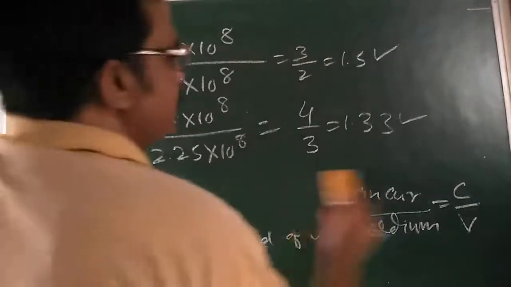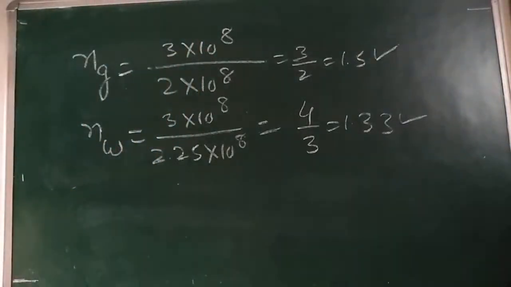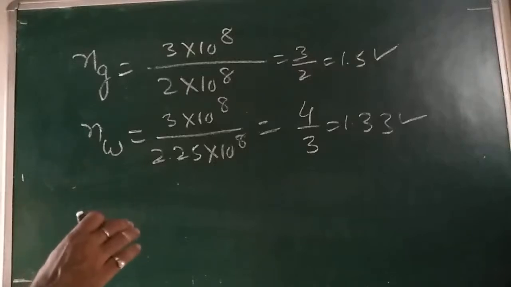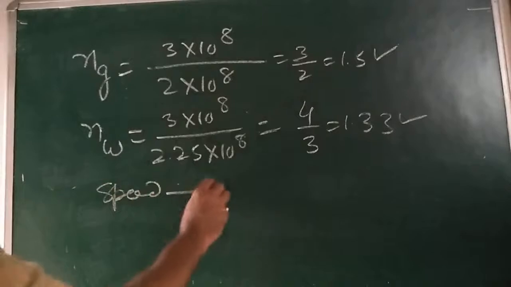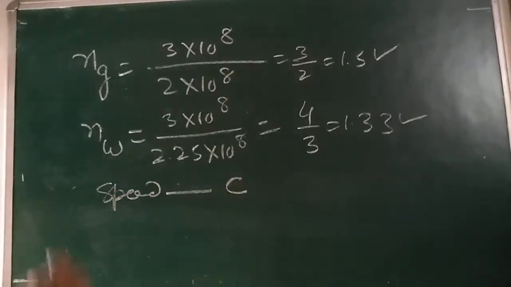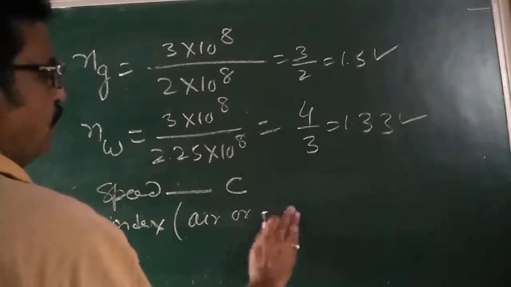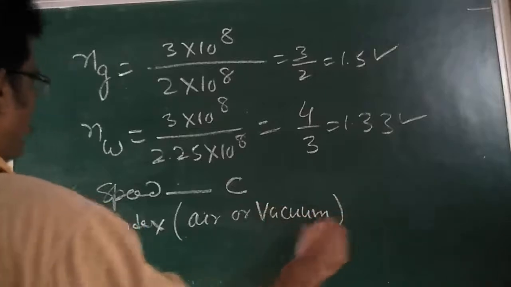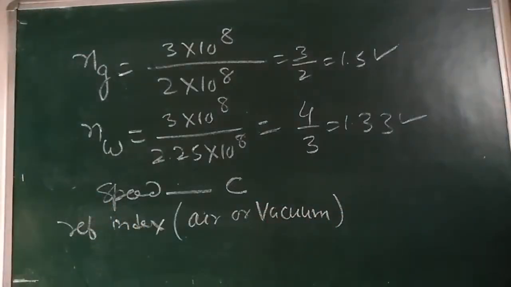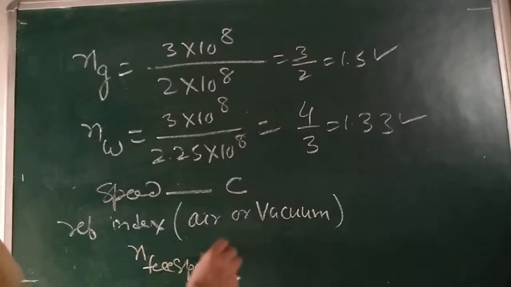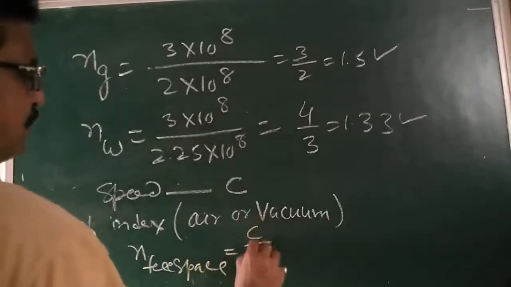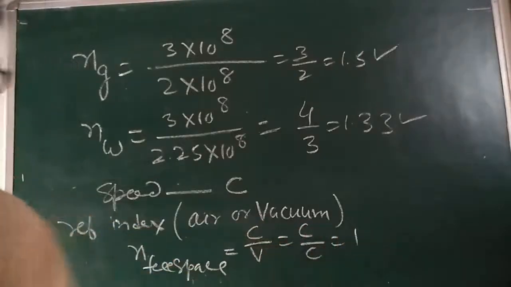Okay, so write down. In vacuum or air, the speed of light is maximum and equal to C. So the refractive index of free space, that is air or vacuum, is minimum. n is equal to C upon V, and for free space it is also C, so that is equal to 1.